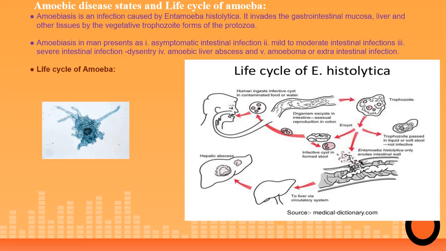The Entamoeba histolytica can also invade the mucosal cells and have its direct entry into the portal vein and have its access into the liver, forming liver abscess. So in this picture, you can see the entire life cycle of Entamoeba histolytica, how it travels through the colon, and once it comes out from the feces, it can either be in the cyst form or the trophozoite form. The trophozoite form is not infective. But the cyst form is an asymptomatic carrier. It is taken up by the oral-fecal route by the humans, and again it enters the life cycle.